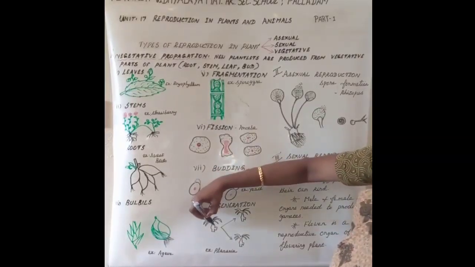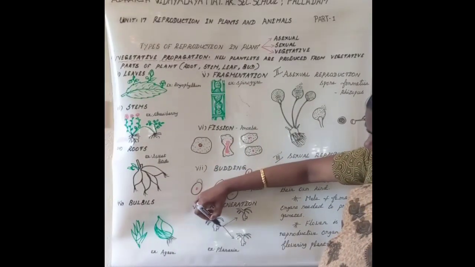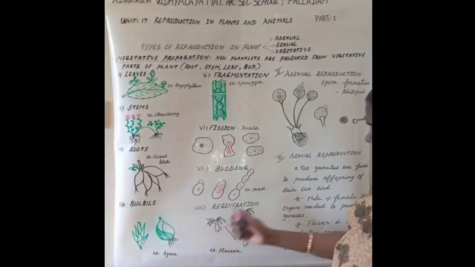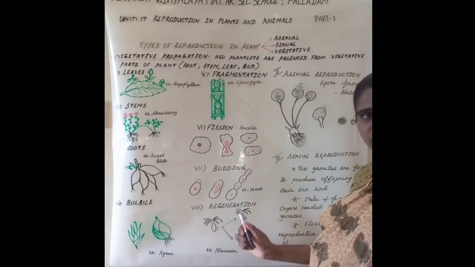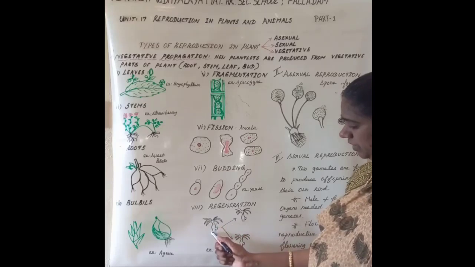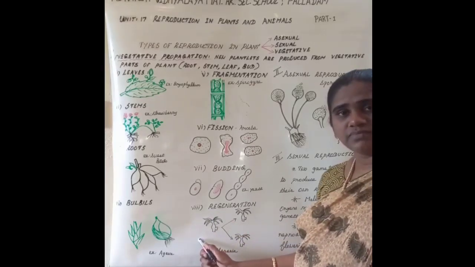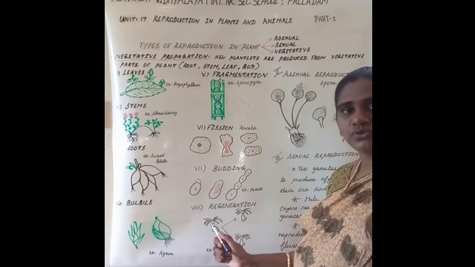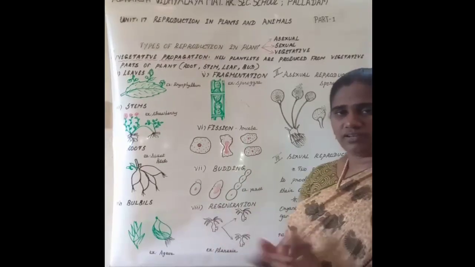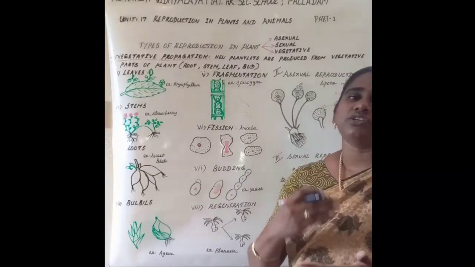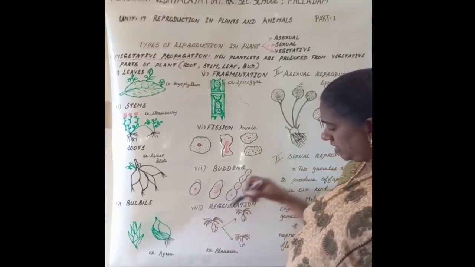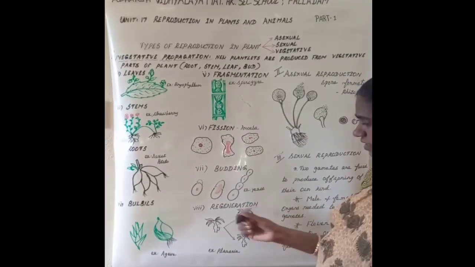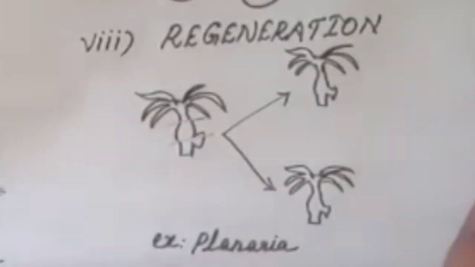When we cut this planaria into different pieces, each piece can develop into an entire organism. From the lost body parts, they can produce the whole organism. This process is called regeneration.